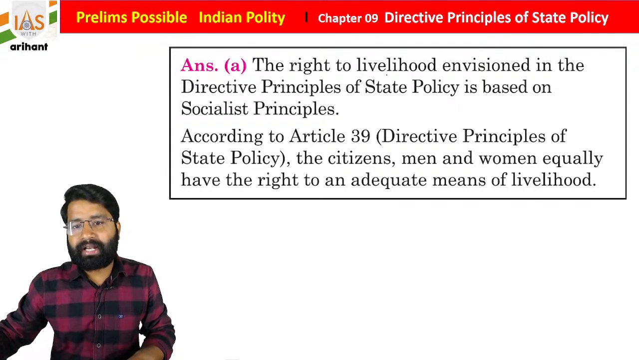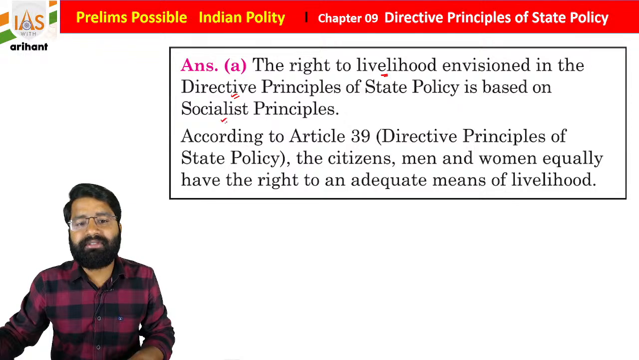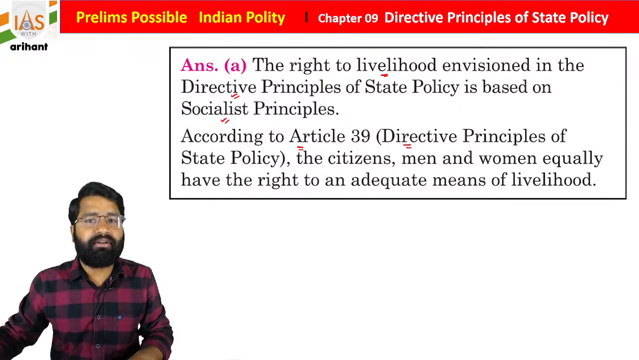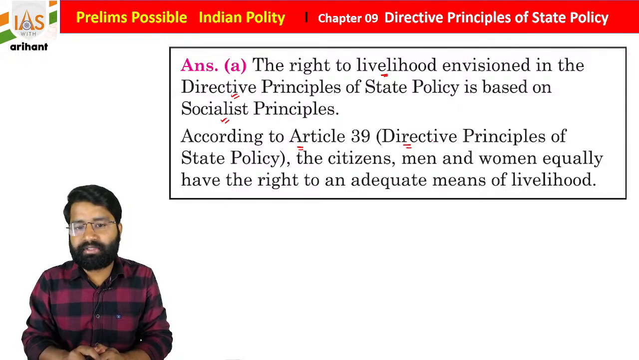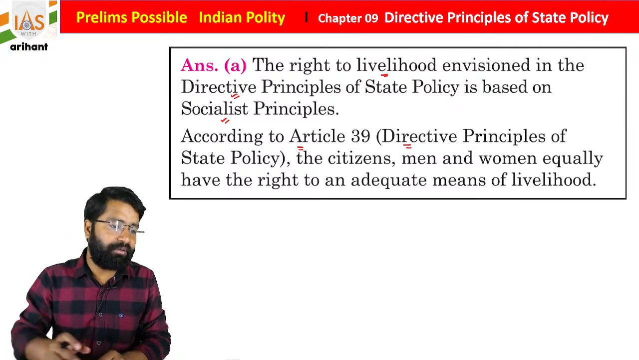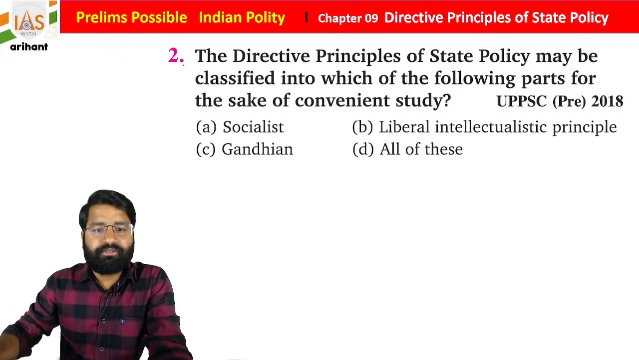Okay. So the right to livelihood envisioned in the Directive Principles of State Policy is based on the socialist principle. According to Article 39 of the Directive Principles of State Policy, men and women equally have the right to an adequate means of livelihood. Very good, Gaurav, Shraddha, you are all doing well. Now see the next question.